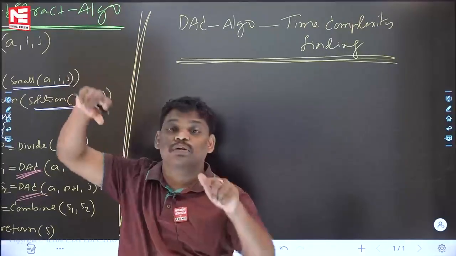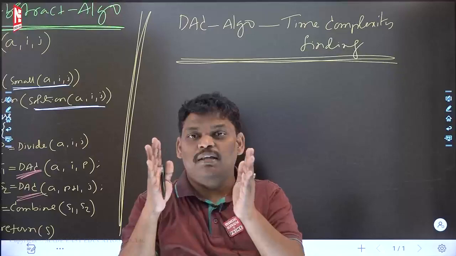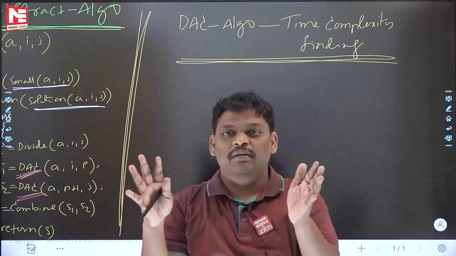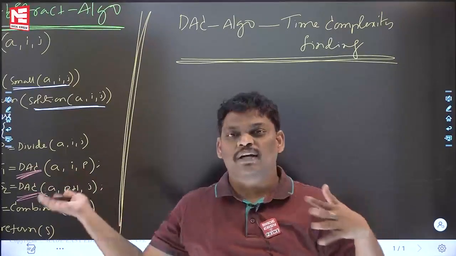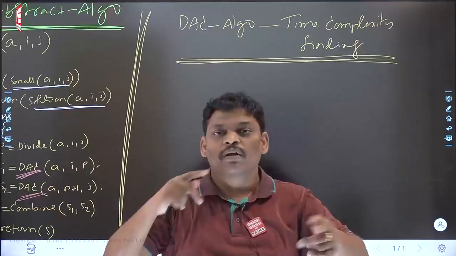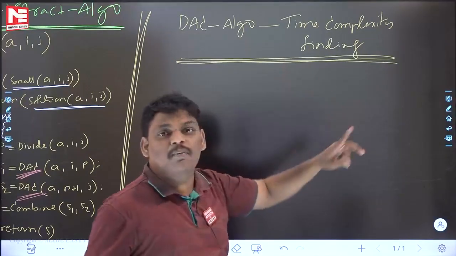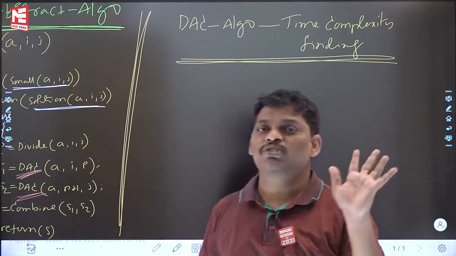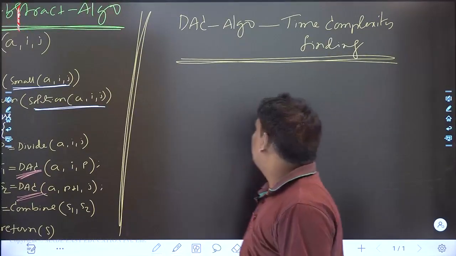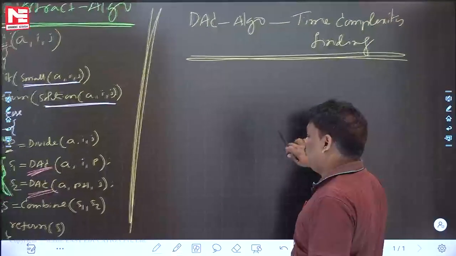Complete code is available. The next question is going to be: this algorithm, whatever he completed, how much time is it taking? If anyone solved his problem using the divide and conquer technique, the next question is going to be how to find out the time complexity. See, divide and conquer algorithm, time complexity finding, I will explain now. It is going to be a very interesting one, please take care. See everyone now.